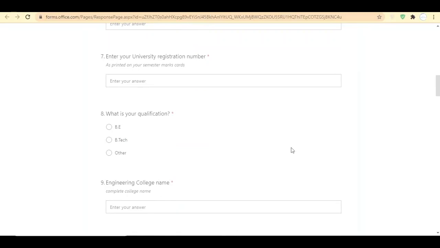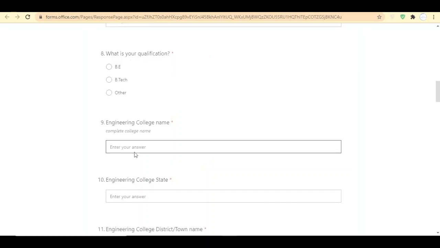So what is your qualification? As I said earlier, you must have a degree in BE or BTech only. You might have another doubt about why they have given the other option here. They have given the other option to filter out all the candidates who might fill this form.